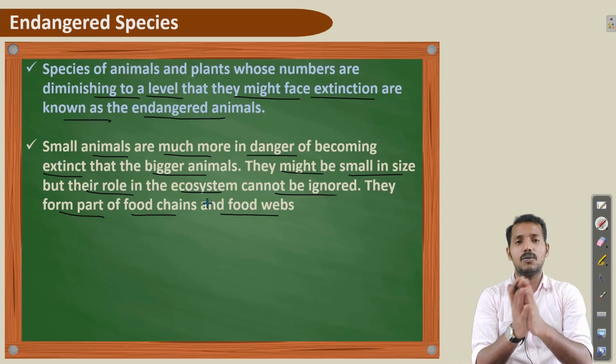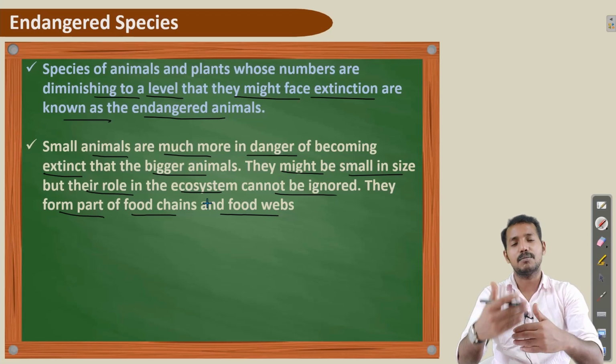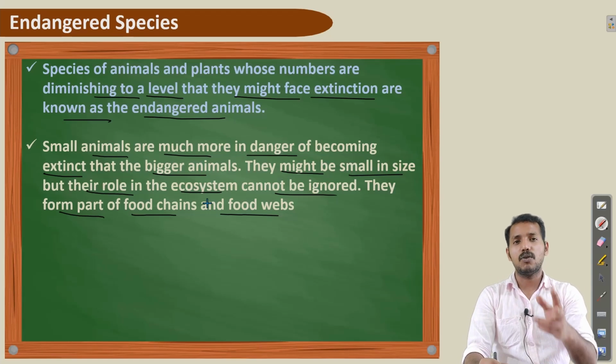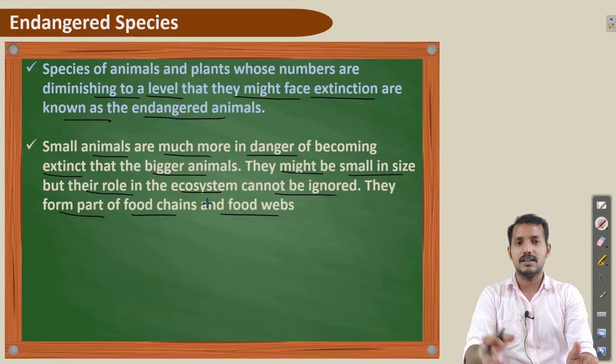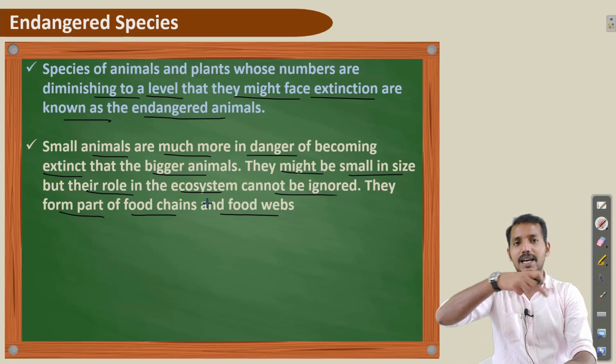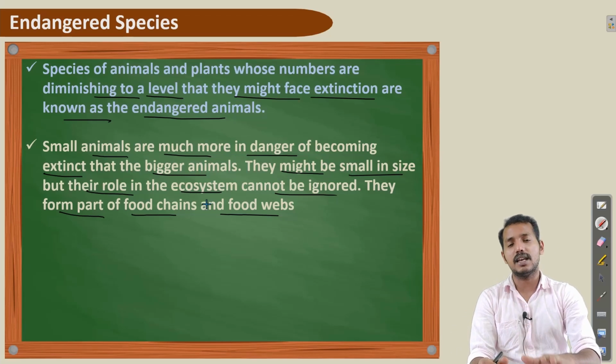We already learned in lower classes that an ecosystem is balanced with different kinds of organisms, different kinds of animals and plants, by making food chains and food webs. So if one or two animals become extinct, it will affect the whole chain. That means it will affect the balancing system of the ecosystem. Every species, every animal and plant found on the earth has its own role.